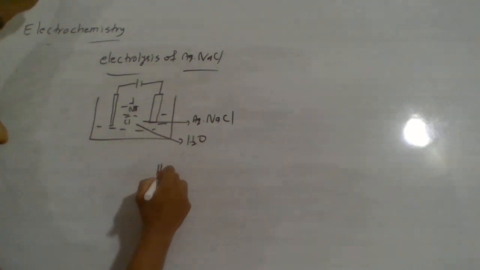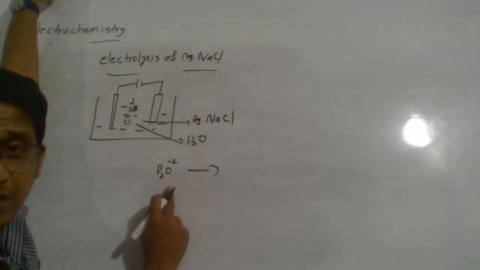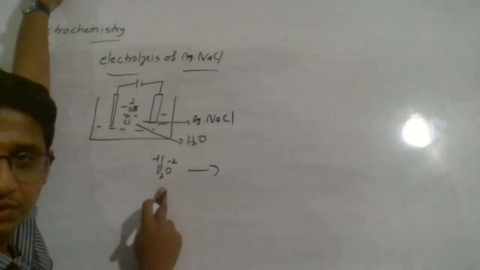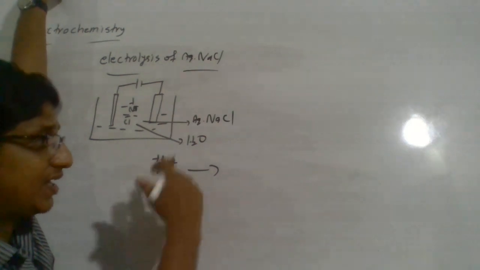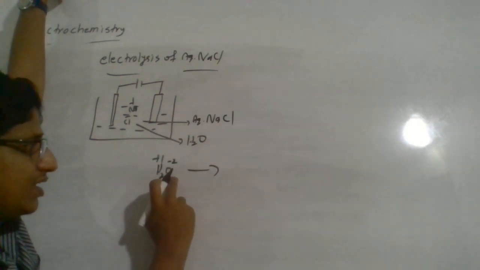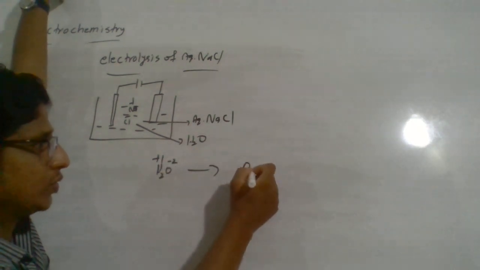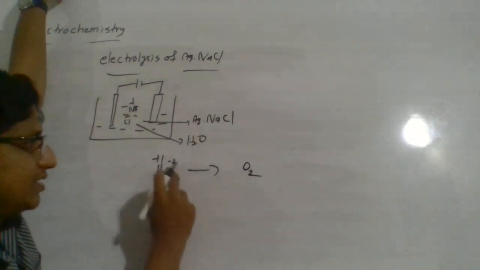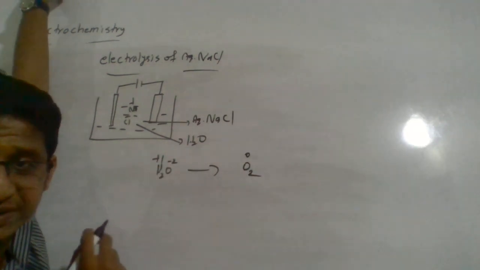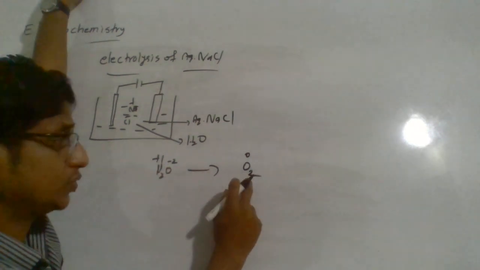Remember, H2O can be oxidized. Remember, oxygen is in the -2 oxidation state in water, and hydrogen is in the +1 oxidation state. So it can be oxidized if oxygen goes from -2 to 0, forming O2. Here you can see an increase in oxidation number from -2 to 0. So we can say this is oxidation.